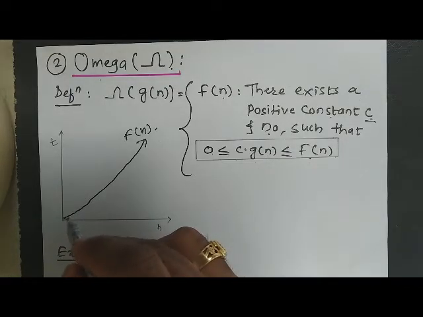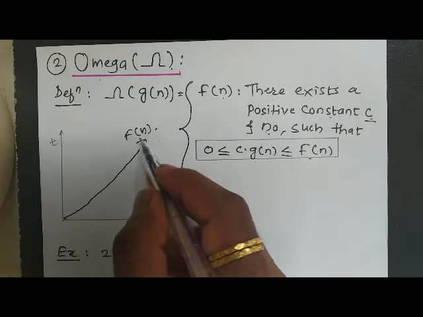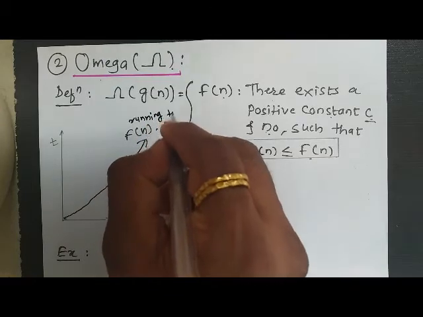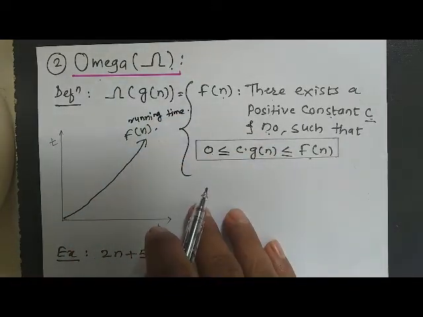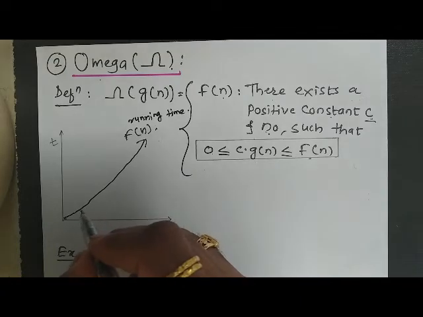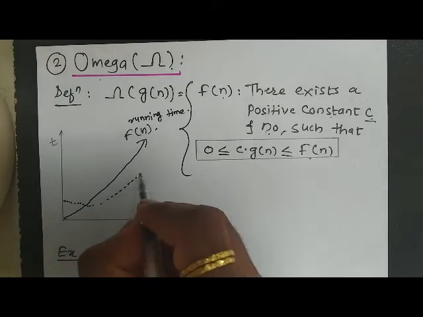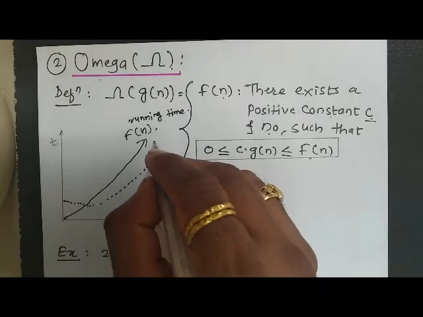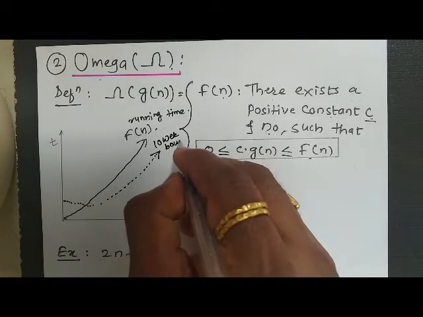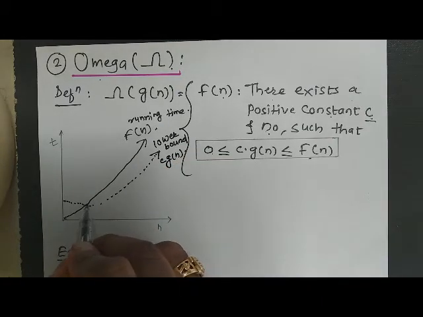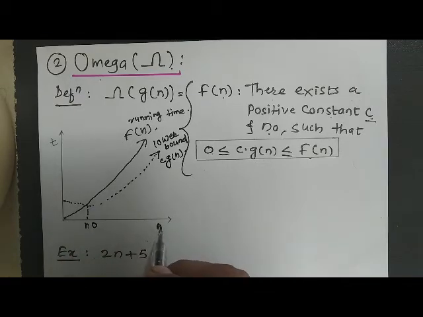So for this I have plotted one curve here and I am calling this f of n. This is the running time of my algorithm. Now this curve I have to bind with a lower bound. So let me draw the second curve, which will be the lower bound for this particular function. I'll call this the lower bound and this will be my c into g of n. Now this intersection point is called n0 and this is our size of input.